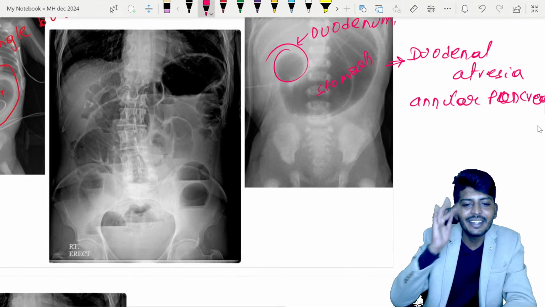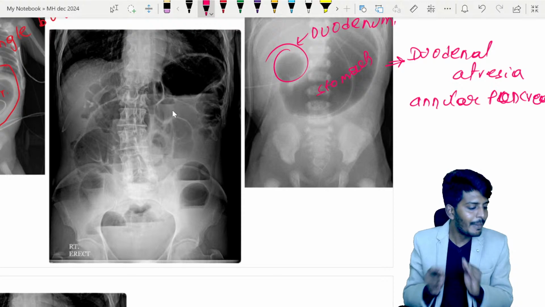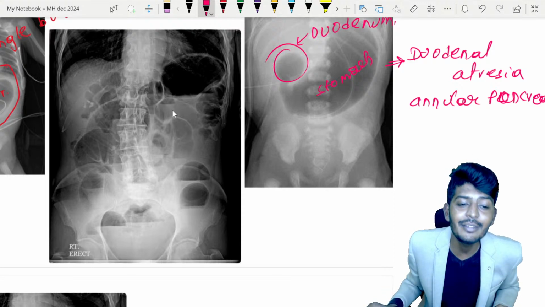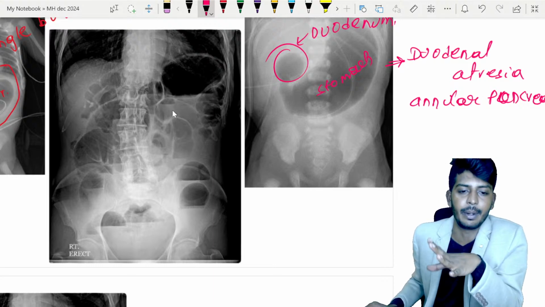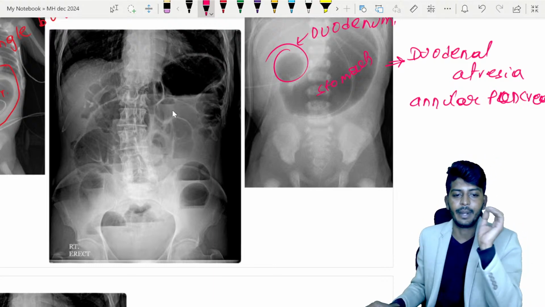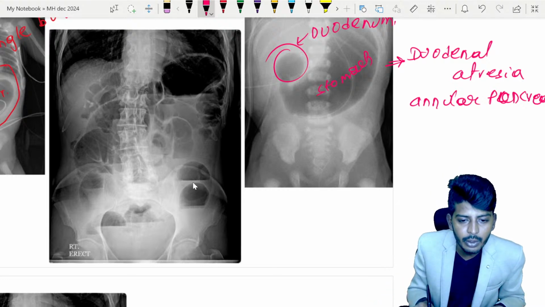Now let's talk about the next important one. Here, my dear students, many students tell me, sir, what do we call it? Multiple bubble sign. Multiple bubble sign is a correct statement, but not an accurate statement. Sir, what exactly are you trying to tell us? Because, बच्चों, यहाँ पे देखोगे तो एक तो bubble हो गया.